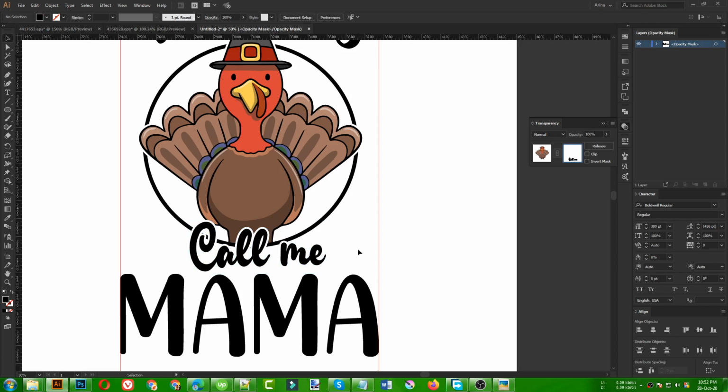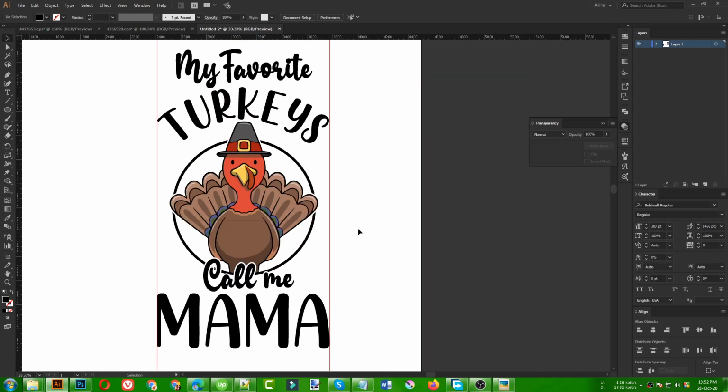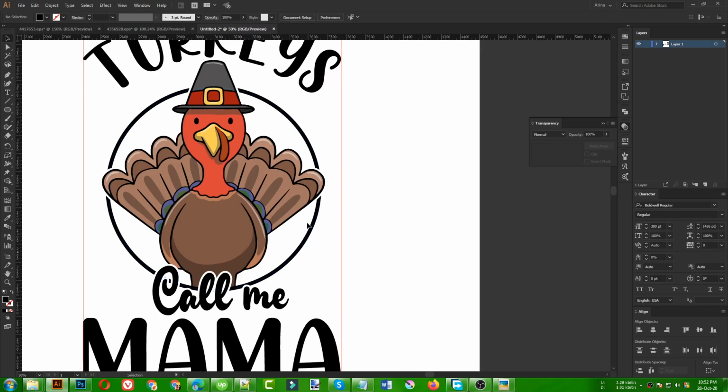Okay, so what I did here, I selected the turkey clipping mask group, then inside the transparency I pasted that again, so it is on top of my ellipse and then on top of my turkey group here. So that is the point here. Maybe I don't need this lower part of that ellipse, so let's break it down.